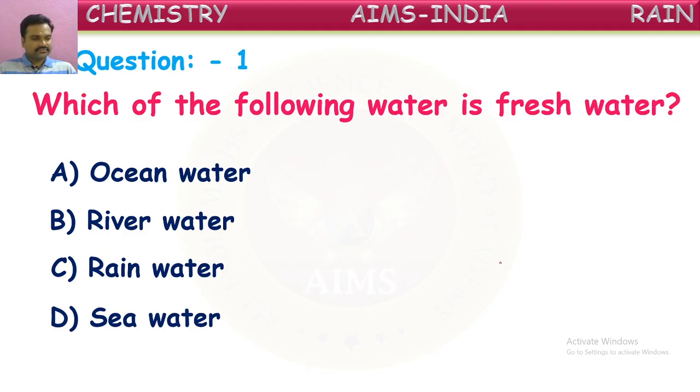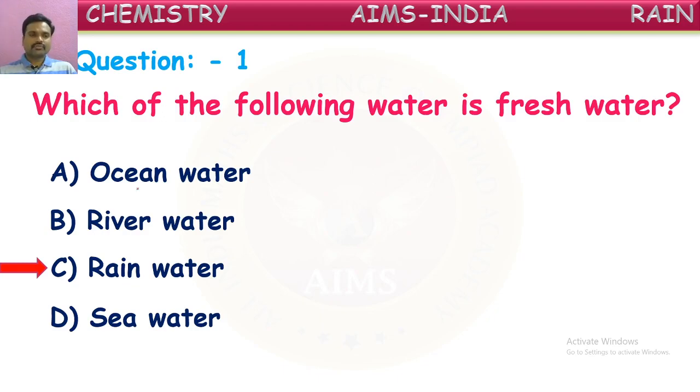Yes, children. Good, well right. Yes, you can give the answer in the live chat. You can give just the option. Yes, good. Many of you have given. It is rainwater. Rainwater is fresh water because it comes directly from the clouds to the ground in the fresh form. No substances are in that. Only water is there. So it is a fresh form of water, we can say.